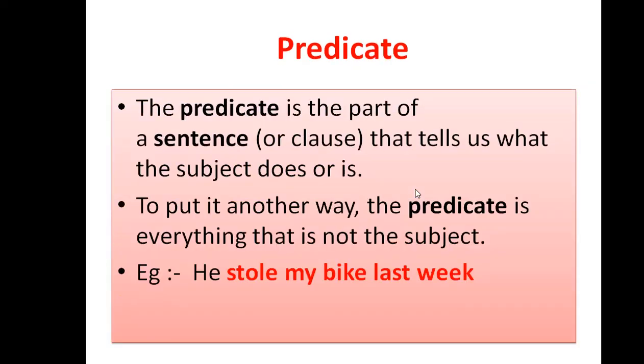Then predicate. Predicate is the part of a sentence or clause that tells us what the subject does or is. To put it another way, the predicate is everything that is not the subject. So other than the subject, everything is the predicate of the sentence. In the example, he stole my bike last week, he is the subject and stole is a verb. My bike is the object. Everything together is the predicate. So other than the subject, the remaining part of the sentence is called the predicate.